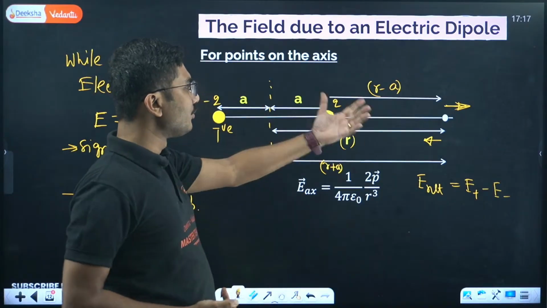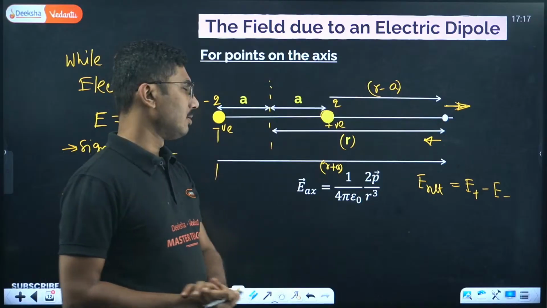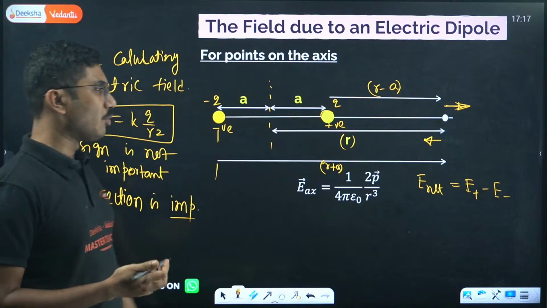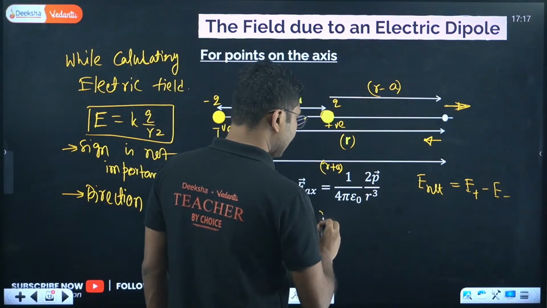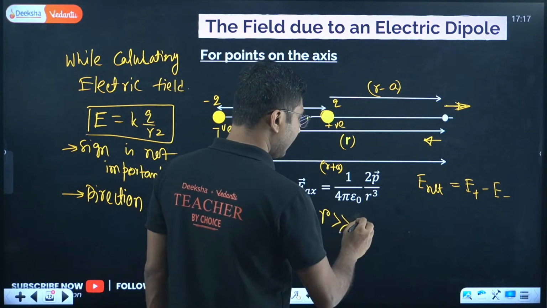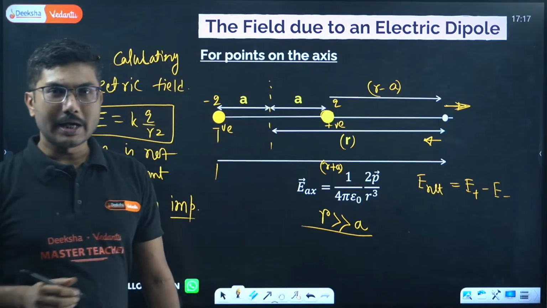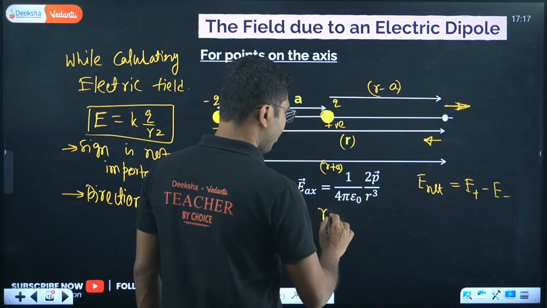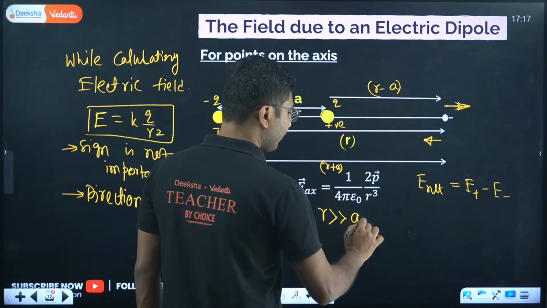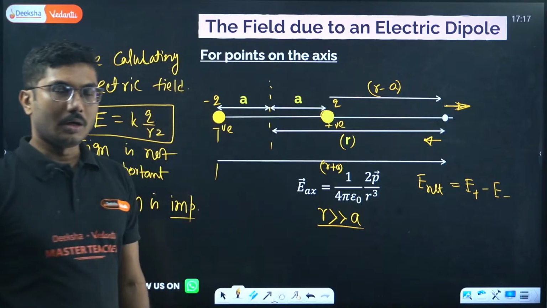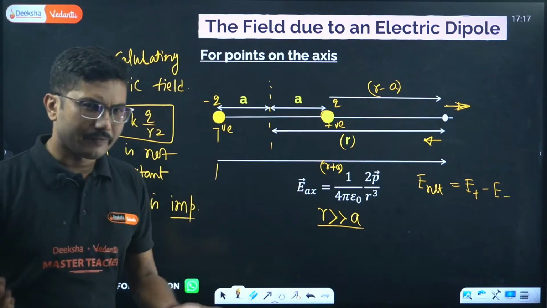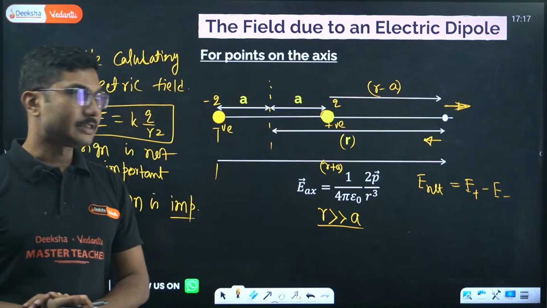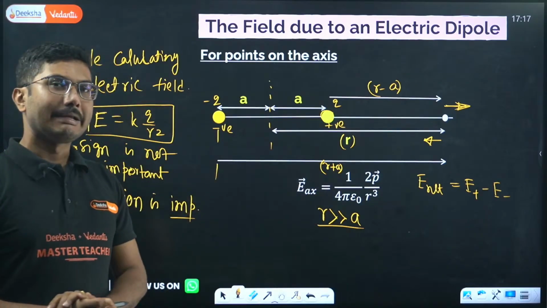Basically you have to use the same formula to calculate the electric field and add them. One more approximation that you have to use is that the distance is very, very much greater than the distance between the dipoles. So the distance of the point from the dipole is greater than the half length of the dipole. That is one approximation that you have to use. It is a very common, appropriate approximation. Using this you can calculate, and this is called the axial position of the electric field due to a dipole.